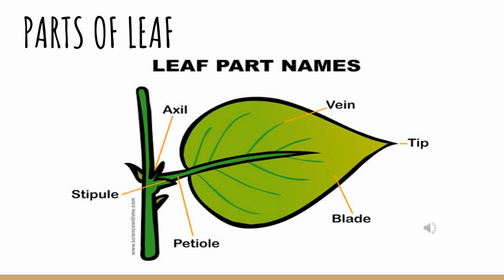Axil. The upper angle between a leaf, a stalk or branch and the stem or trunk from which it is growing is called axil. Tip. The pointed end part of the leaf is called tip.